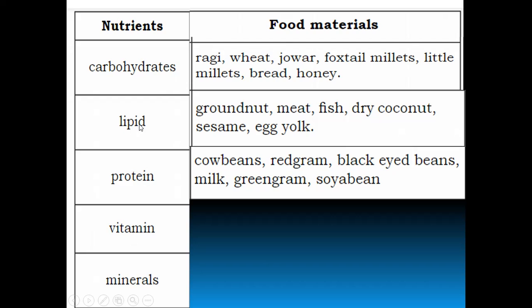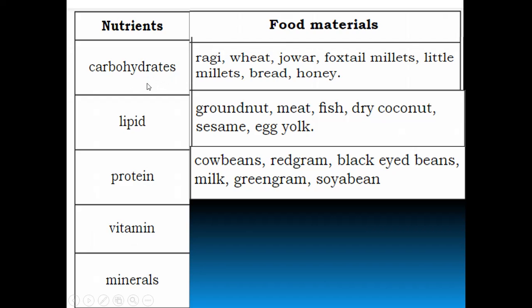Carbohydrate is a nutrient present in food materials such as ragi, wheat, jowar, foxtail millets, little millets, bread, honey. Okay, so these are some of the food materials which are rich in carbohydrate. Understood, children?